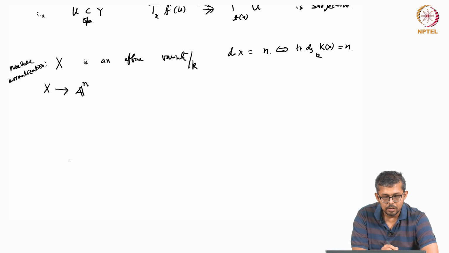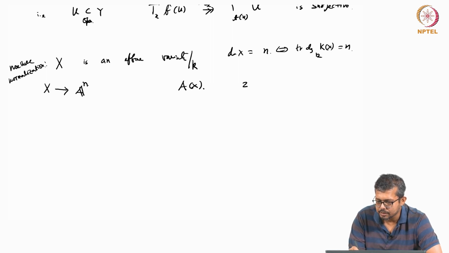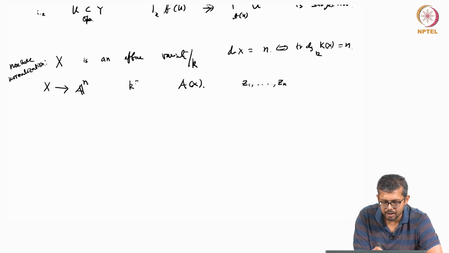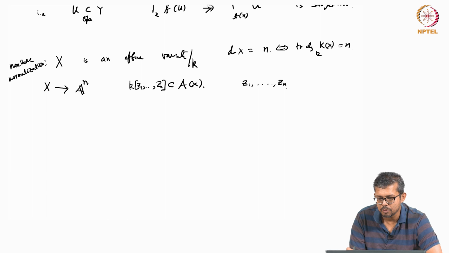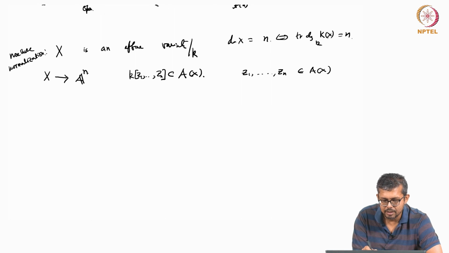Why? Because you consider this Ax, then what you know, there are some elements say Z1, Z2, Zn, which are algebraically independent, such that this Ax is a finite module over k[Z1, Z2, Zn]. So this is a subring because Z1, Z2, Zn is in Ax, right? So you consider this, and Ax is a finite k[Z1, Z2, Zn] module.